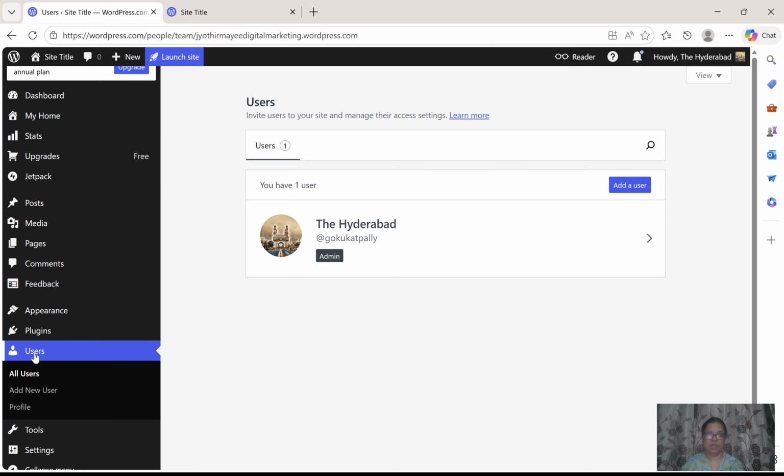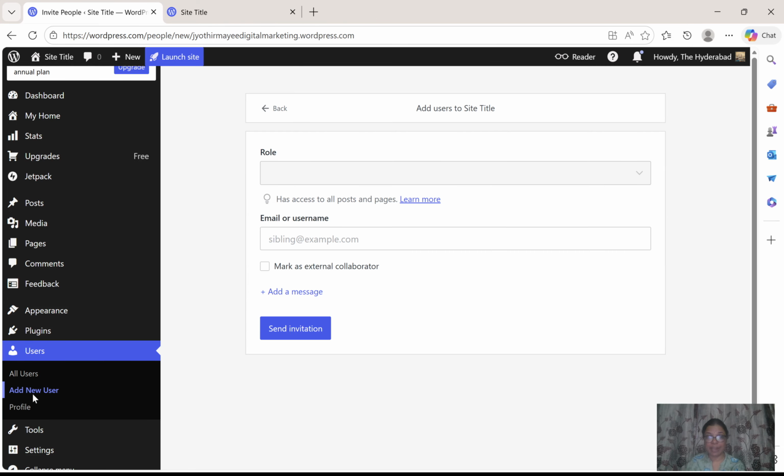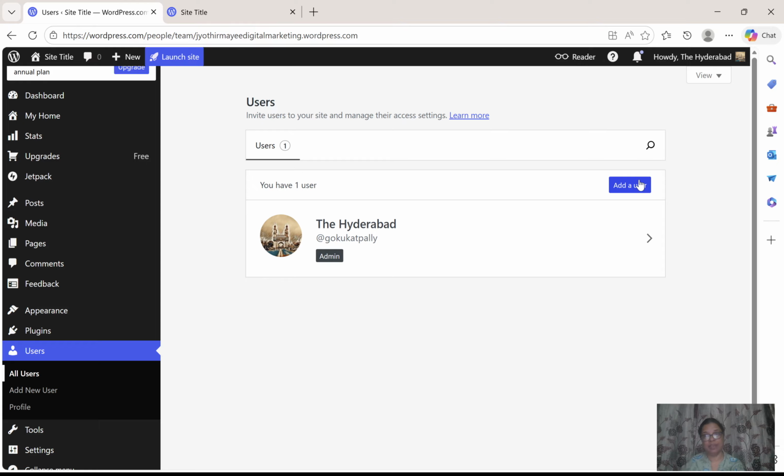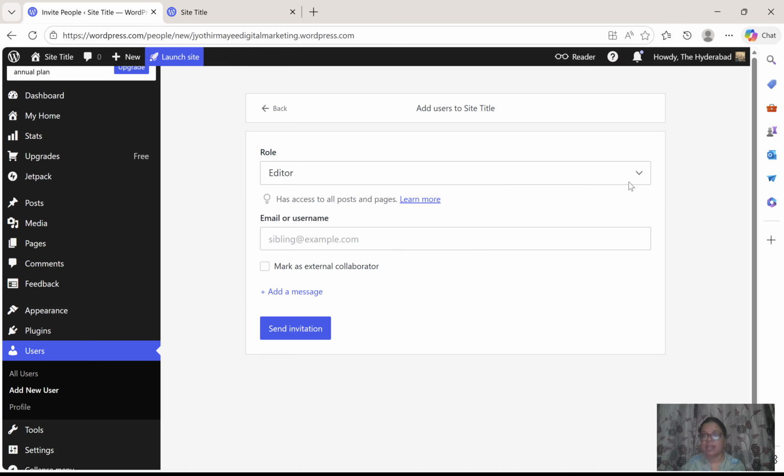When you click on users, click on all users, you can see the list of all users. If you click on add user from here, or from here also you can click on add user. Here also add user or add new user. So I'm showing here add new user. Editor, you can select the role.